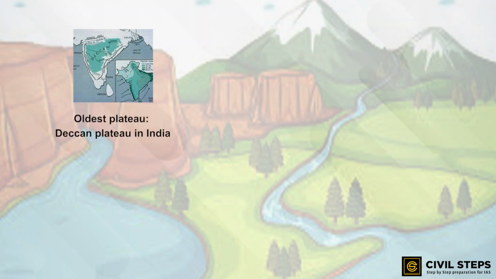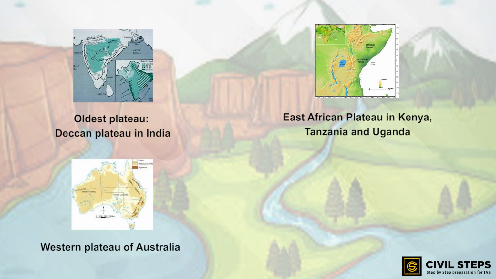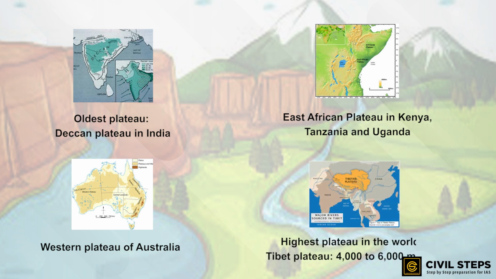Now, which is the oldest plateau of India? Well, the answer to this is the Deccan Plateau. The Deccan Plateau in India is one of the oldest plateaus, whereas the East African Plateau in Kenya, Tanzania, and Uganda, and the Western Plateau of Australia are a few other examples. The Tibet Plateau is the highest plateau in the world, with a height of 4,000 to 6,000 meters above the mean sea level. So this was about the plateaus.